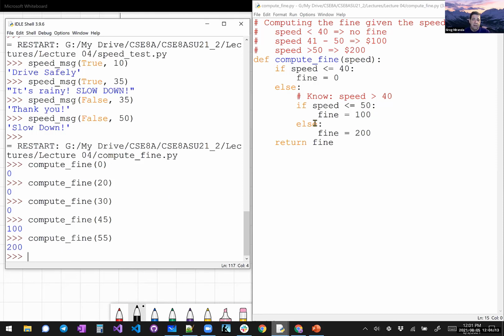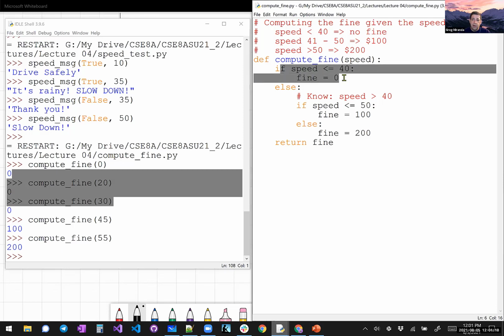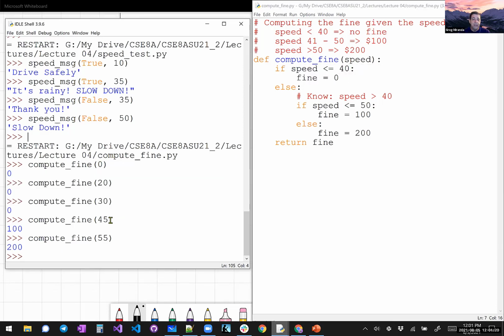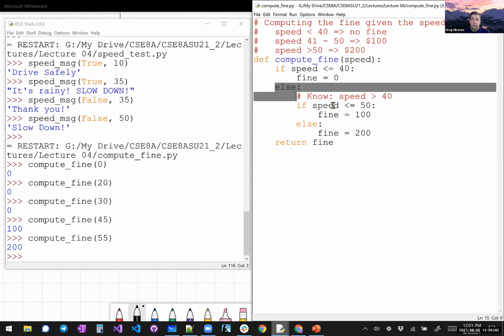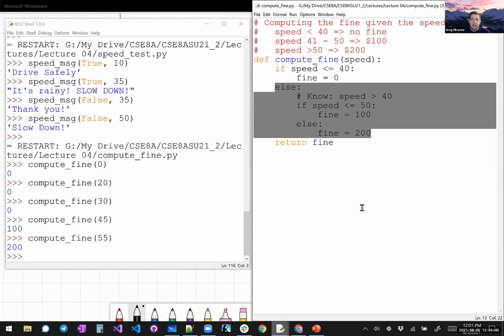So the 0, the 20, and the 30, they all were true right here, and so the fine was 0. At the 45, this was false, but this was true, and so fine was 100. And at 55, this was false, this was false, and this was true, and so fine was 200. So that's what's happening. And so we ended up with this structure right here with this nested if inside of it.